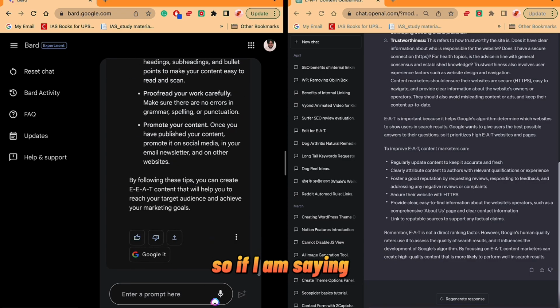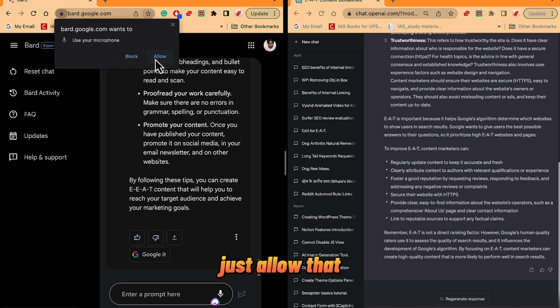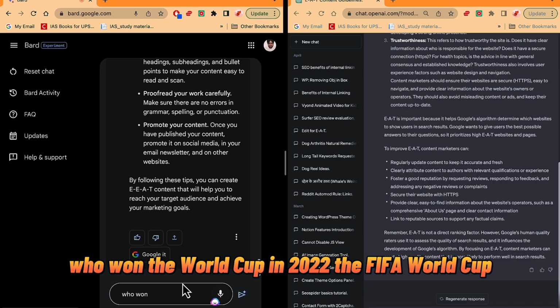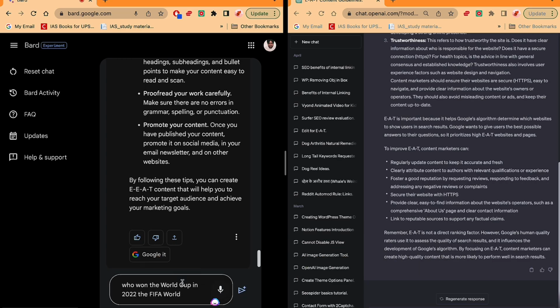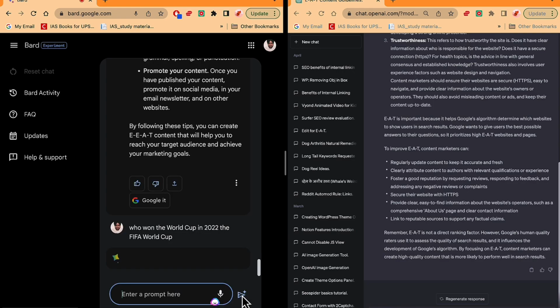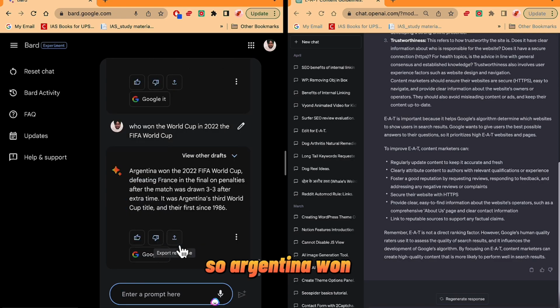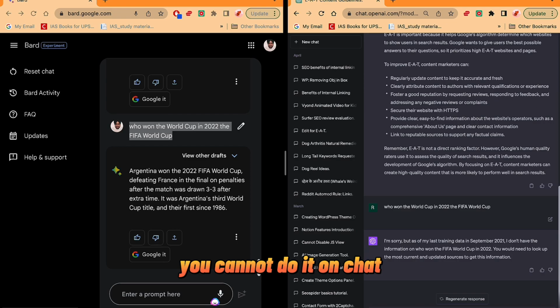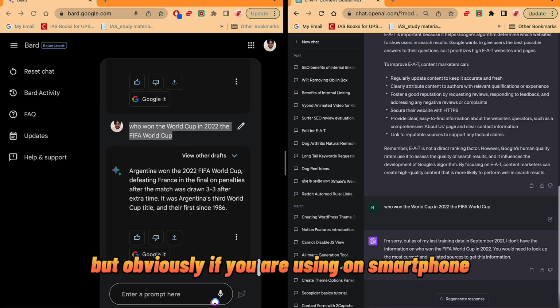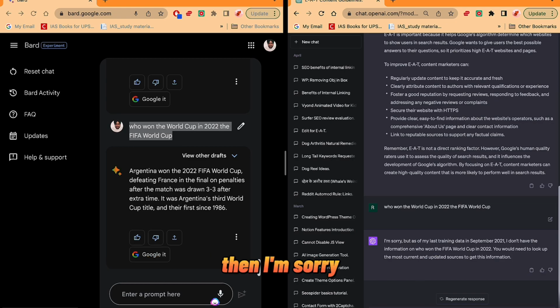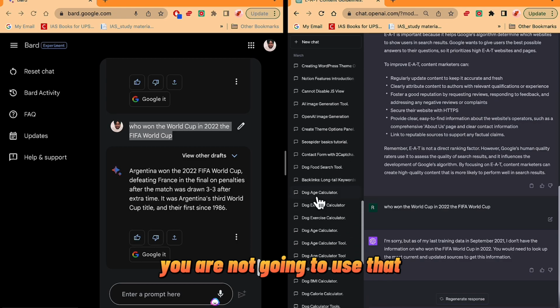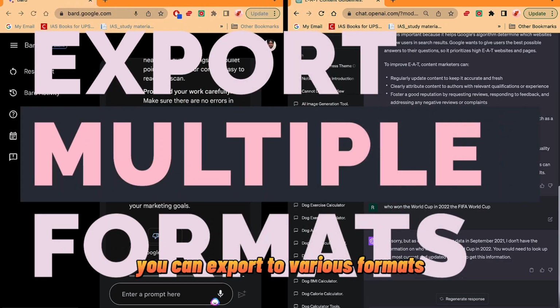So if I ask something from Bard using this, I just allow that. Who won the World Cup in 2022, the FIFA World Cup? Just click on it and let's see if it can give us an answer. So Argentina won the World Cup. You cannot do this on ChatGPT, but you can install various extensions available as a Chrome extension. But obviously if you are using a smartphone, then I'm sorry, you are not going to use that.